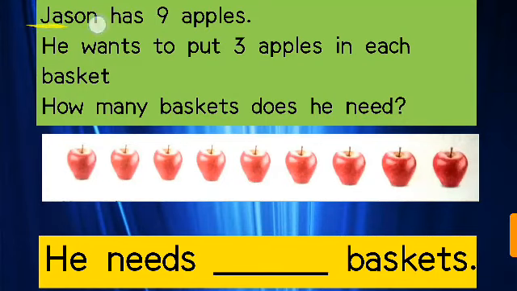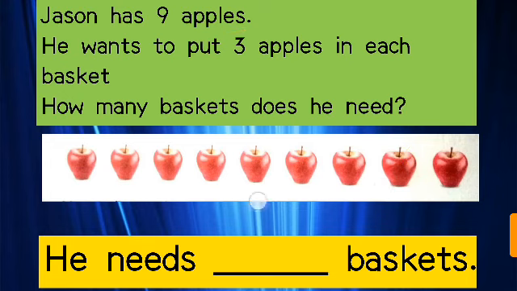Jason has 9 apples. He wants to put 3 apples in each basket. How many baskets does he need? So let's count the apples first. 1, 2, 3, 4, 5, 6, 7, 8, 9. Total 9 apples.